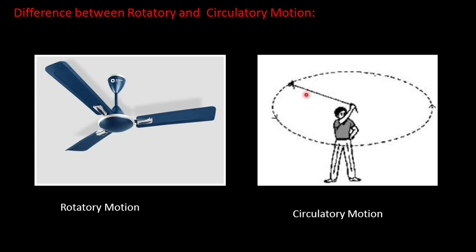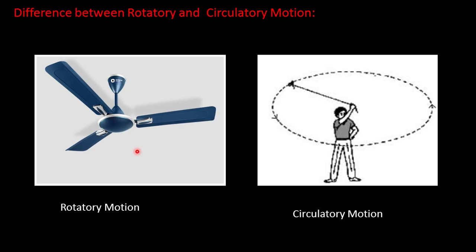Here, the moving object is a stone. This is the center. So, all parts of the stone move through equal distances in equal intervals of time from the center of the circle. In rotatory motion, different parts of the rotating body move through different distances during the same time interval.